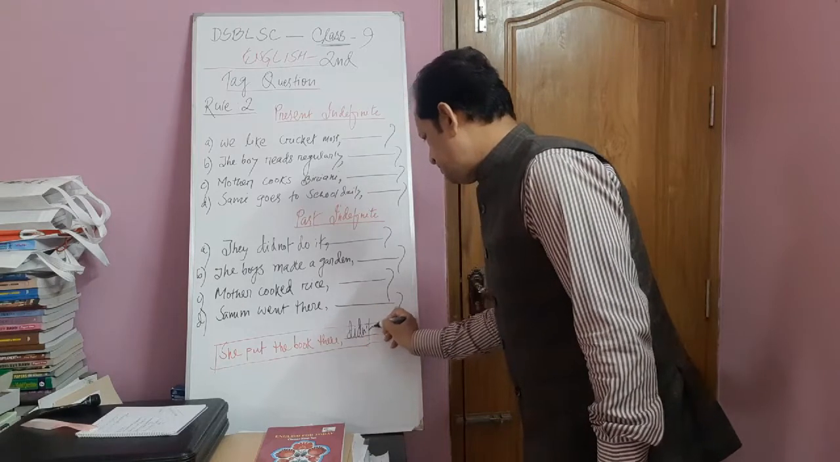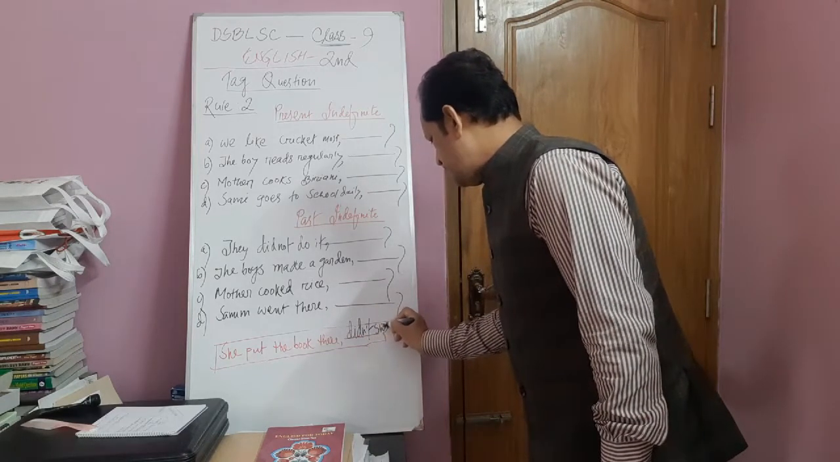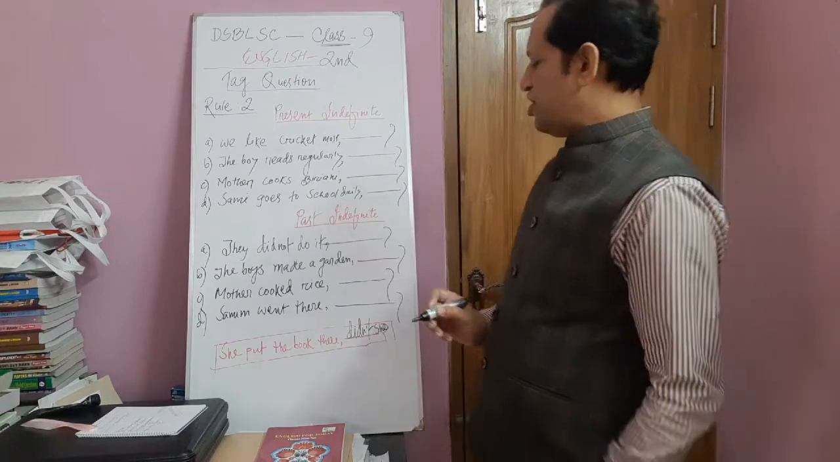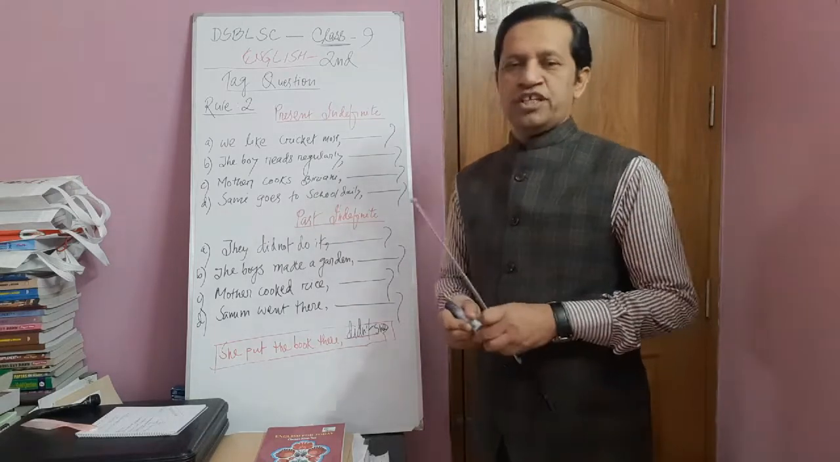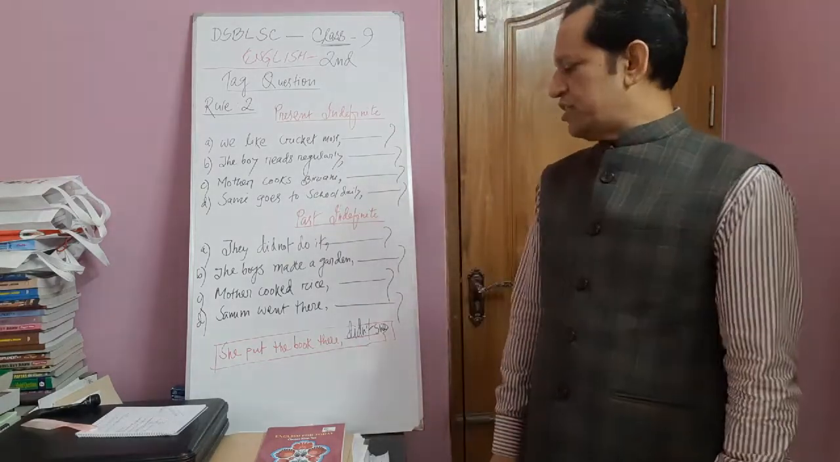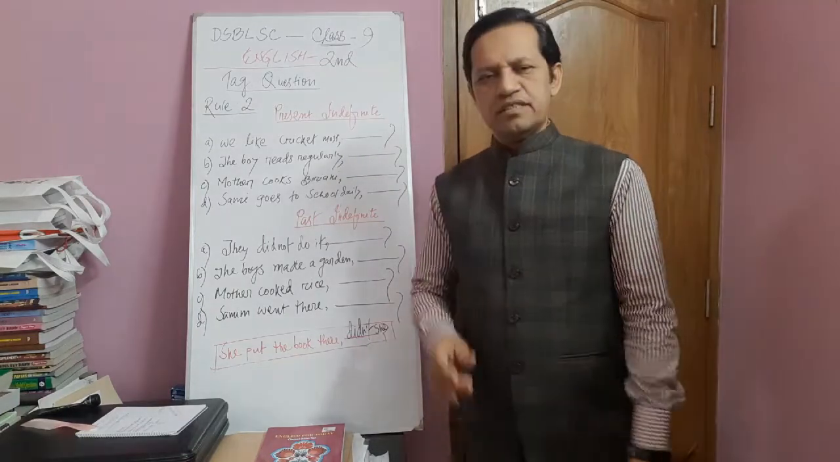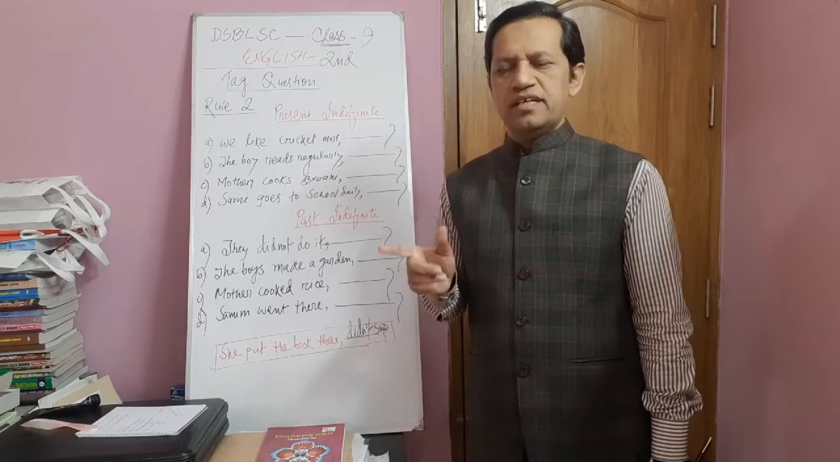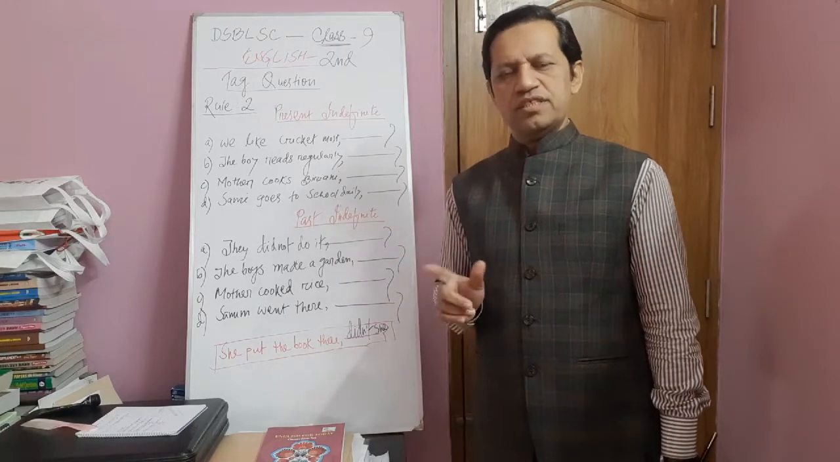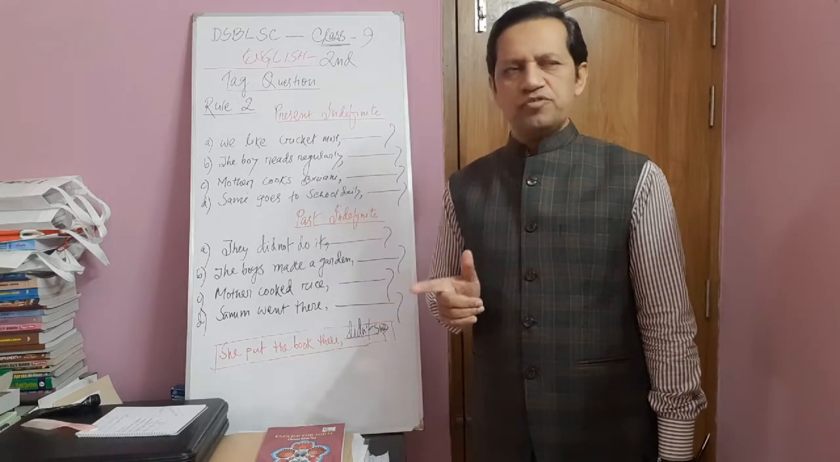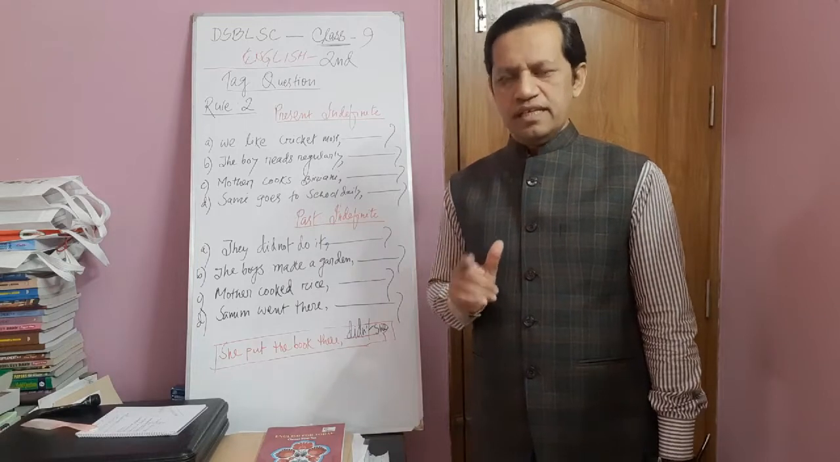didn't she. The boy read the book. If the sentence is the boy read the book, then also it is in the past indefinite. You have to write didn't he.